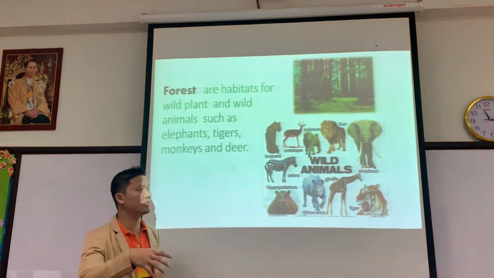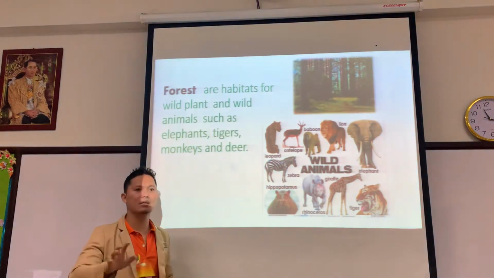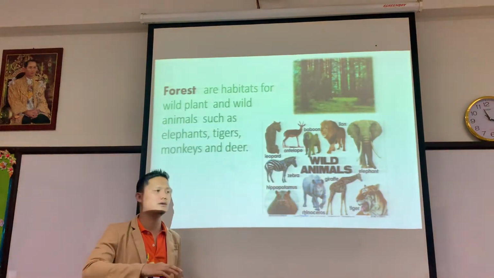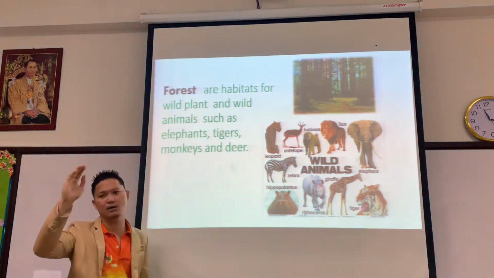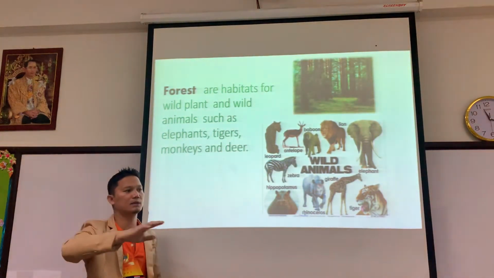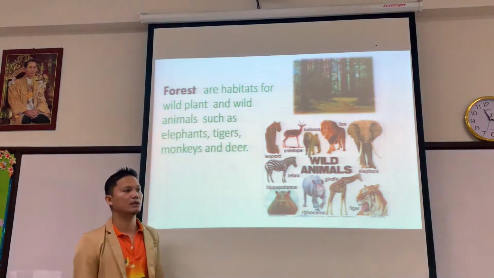We can see some animals here live in the zoo, but not all of them can survive in our place. I mean, they can survive in cold places with a lot of trees, so that they will live longer.